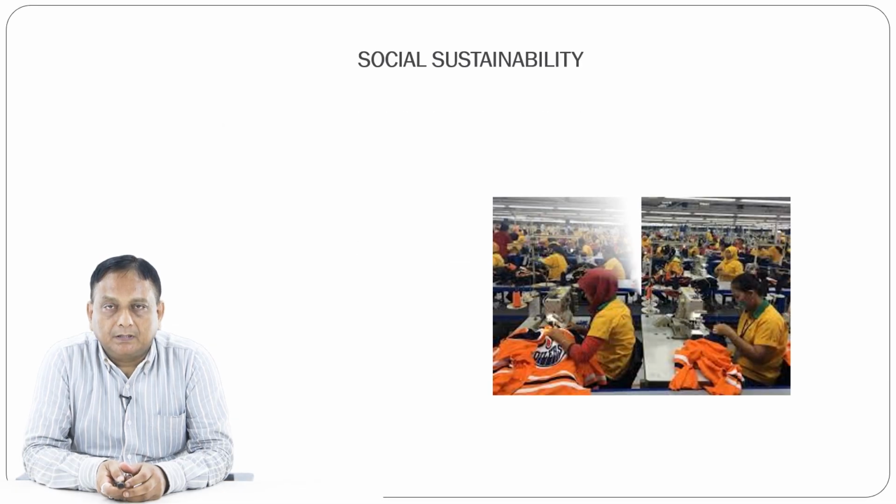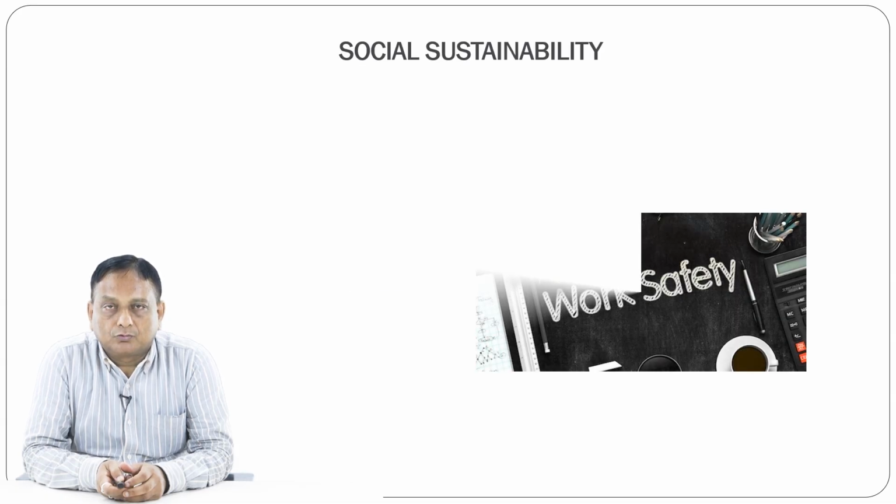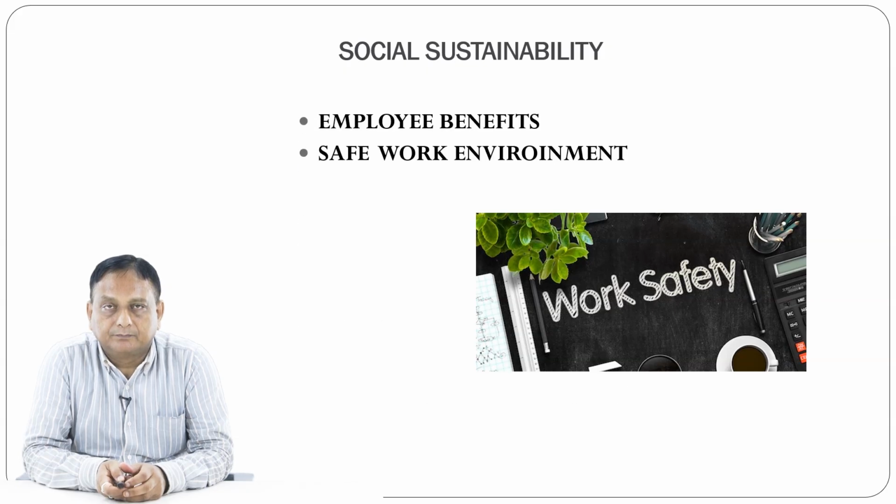Social sustainability also talks about the performance of the workers, so the practices that harm the workers should be avoided under this social sustainability part. It also talks about safety, employee benefits and a safe working environment.